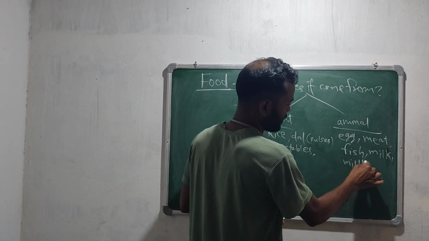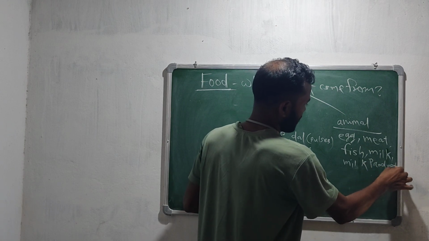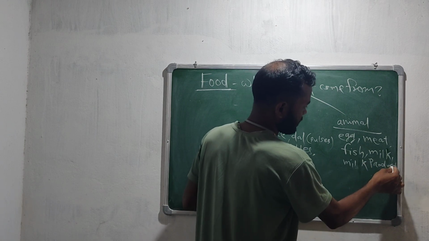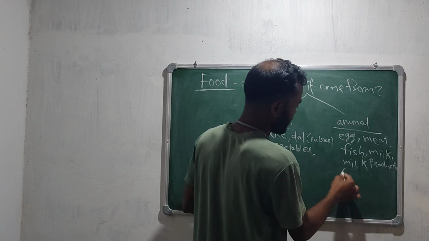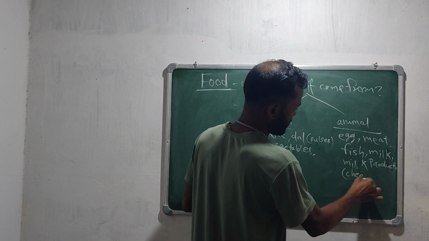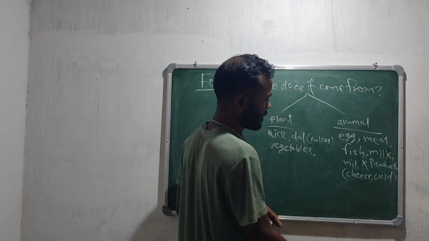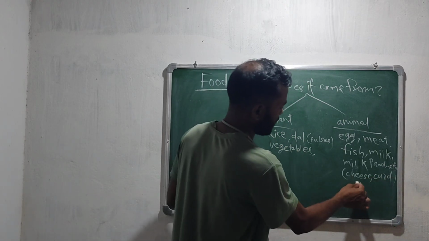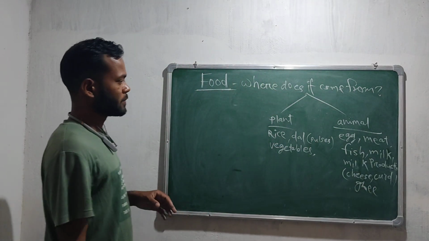Milk products are cheese, curd, ghee. These are the milk products.